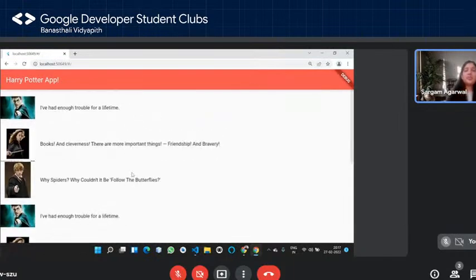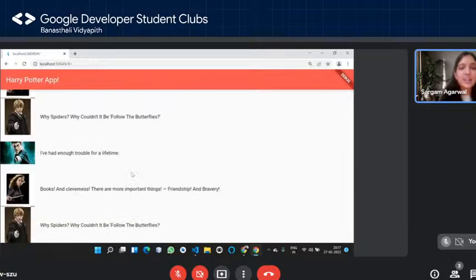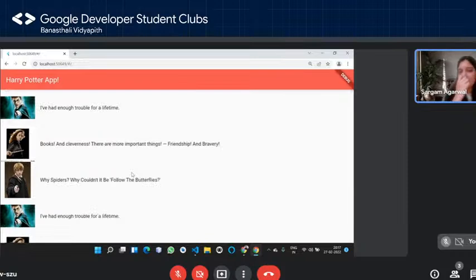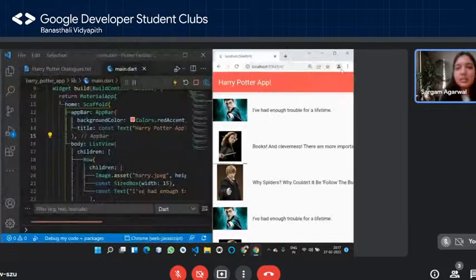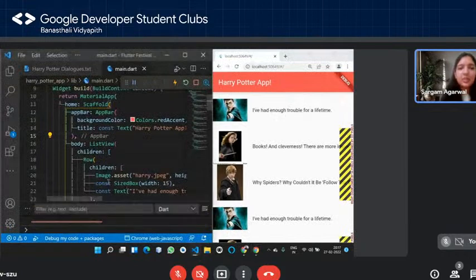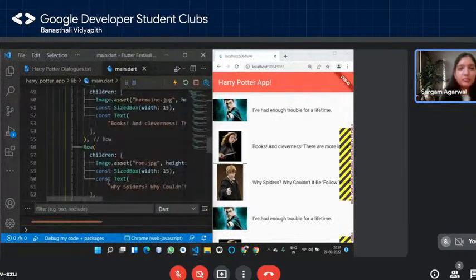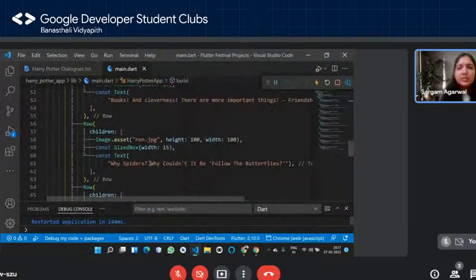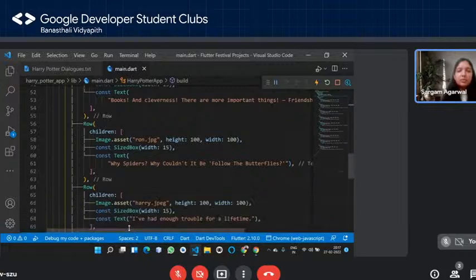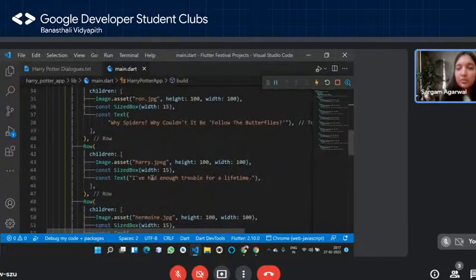So when I was rendering my first app, and I could see everything working and being rendered on screen, I was seriously just jumping, right? And this is, I think, very cool, right? So I hope until now, everything is clear, right? So let me just maximize this, right? So as of now, we have learned how to deal with the text widget, how to work with rows and the columns and the images as well.